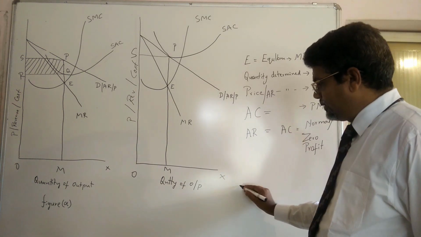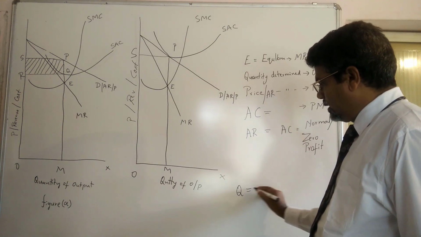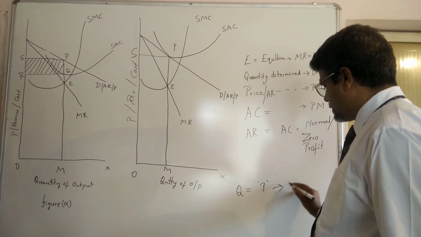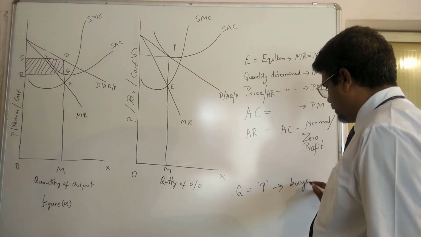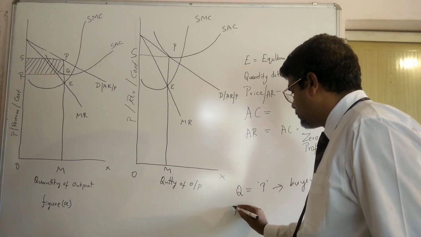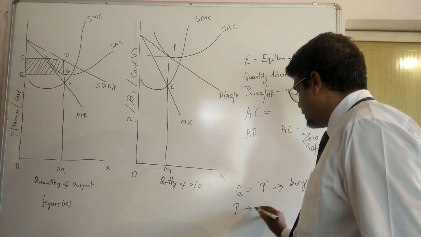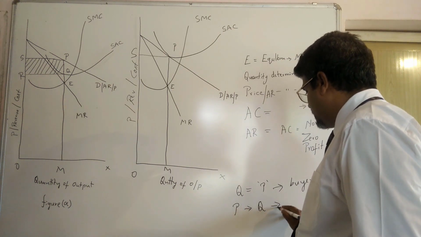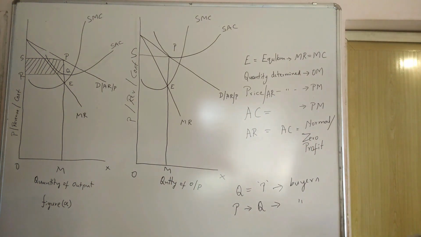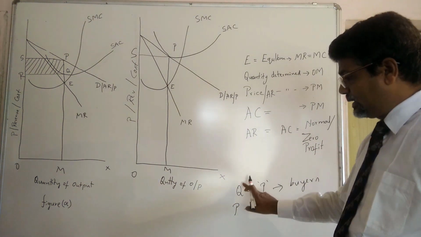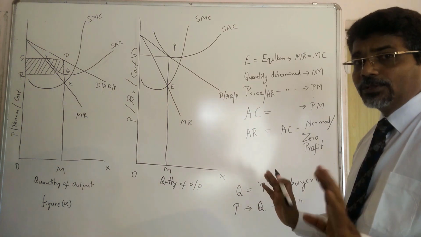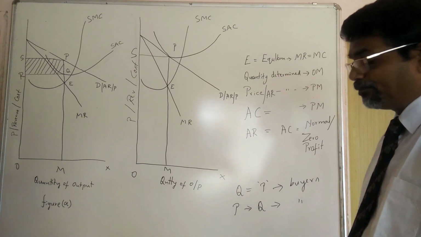If he determines the quantity, the price will be determined by buyers. If the monopolist determines the price, then quantity will be determined by the buyers. Like this, the monopolist can determine any one out of two. At a time, he cannot determine both.